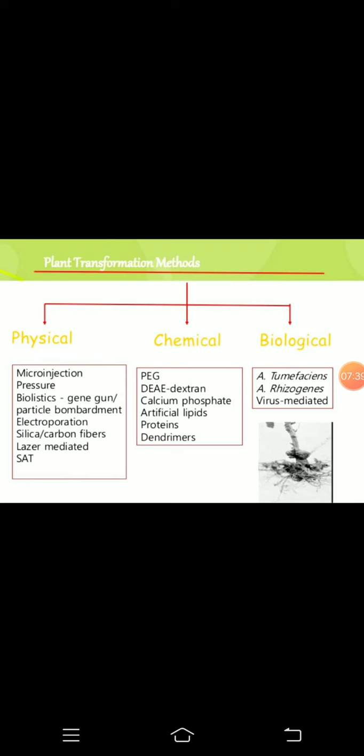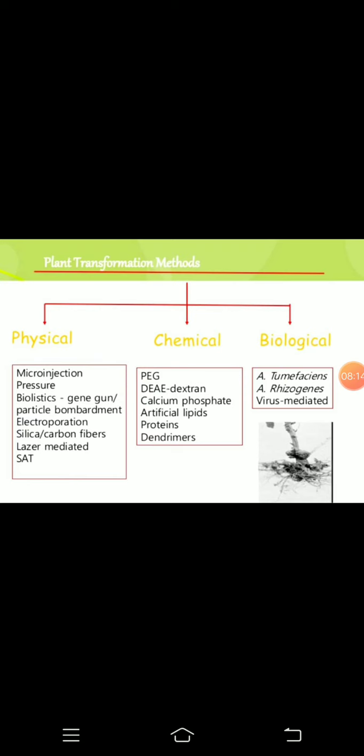Biological means natural method. Biological means your transferring method or vector should be a living thing. In case of chemical you are using chemicals, in case of physical you are using some weapon or material to transfer, but in case of biological you have to use living material.